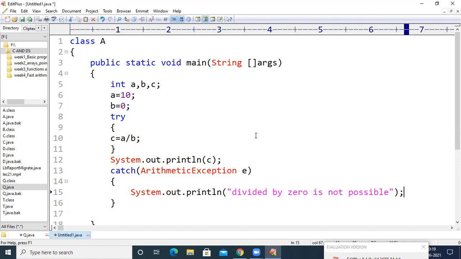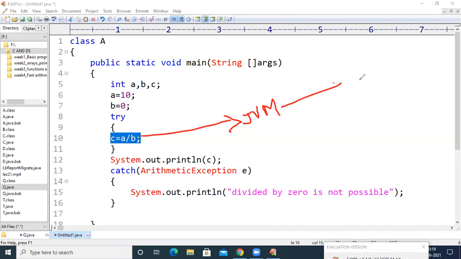See here, as per the theory we have discussed in the previous session, if there is an exception here, now what JVM will do is that JVM will create an object for the respective exception class.